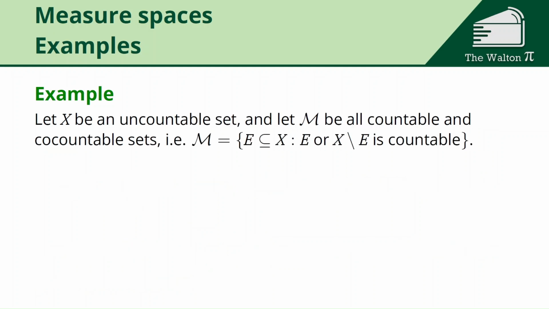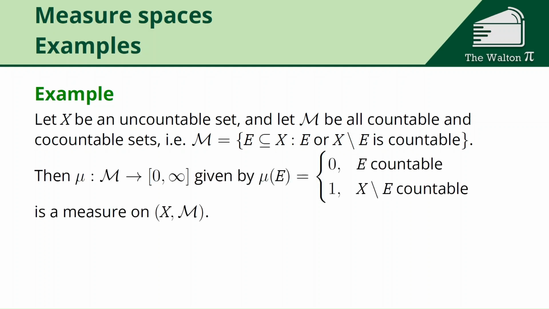Another example, if X is an uncountable set, and we let M be all countable and co-countable sets. Co-countable just means its complement is countable. Then mu, given by mu of E is 0 if E is countable, and mu of E is 1 if X minus E is countable. This is a measure on the measurable space (X, M).